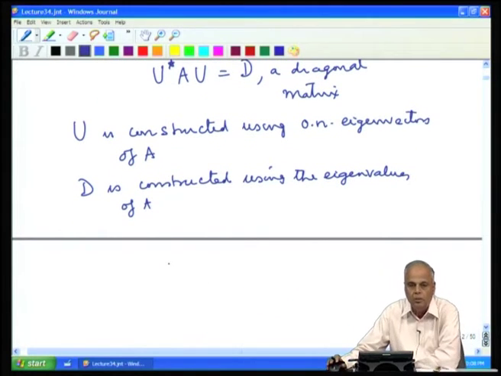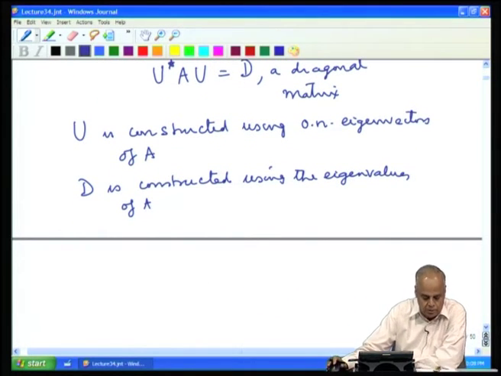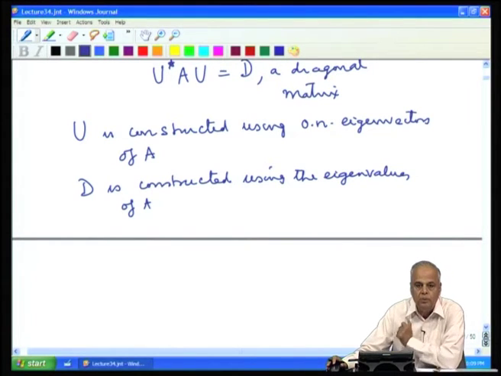The orthonormal eigenvectors give rise to the unitary matrix U, and the eigenvalues give rise to the diagonal matrix D.